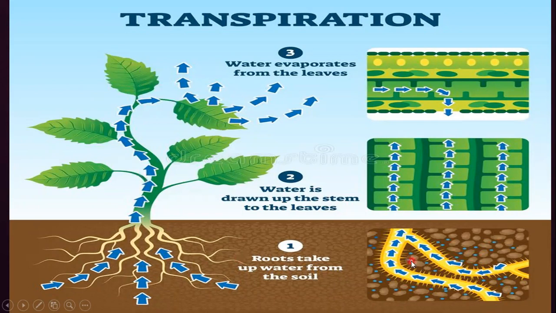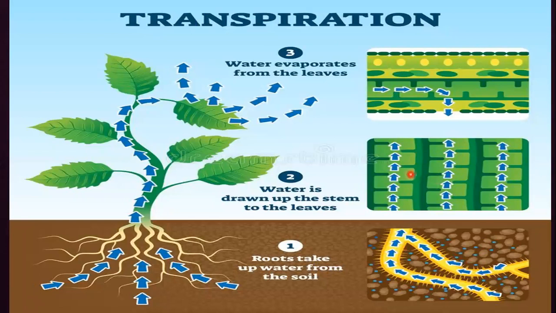Here you can see how water is moving through the roots. Water is absorbed from the soil. You can see in the soil there are water particles shown by the blue color. Then this water is taken up by the roots, and now this water is moving up through the xylem towards the stem.